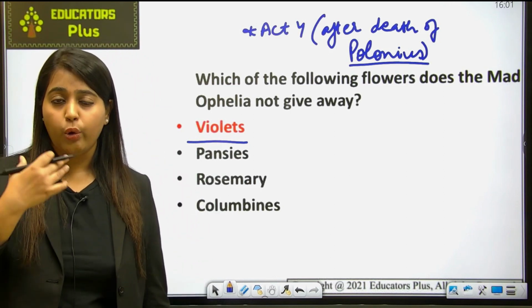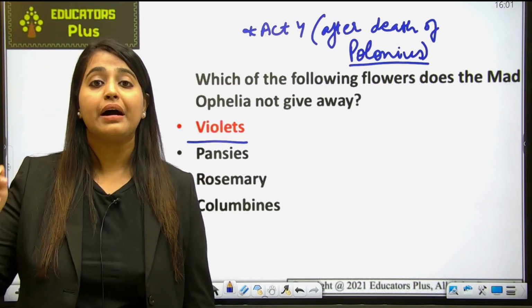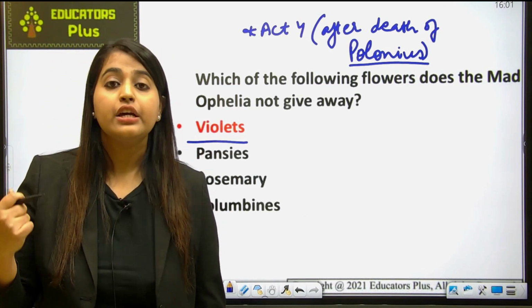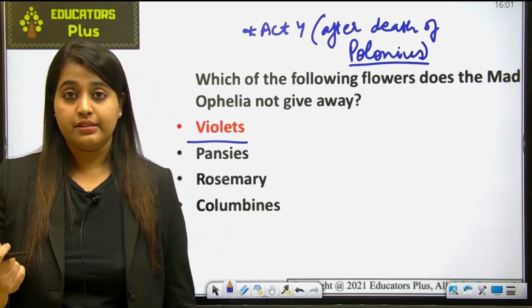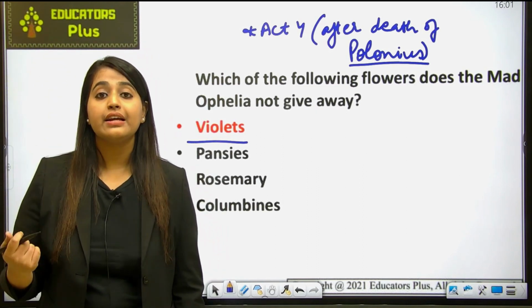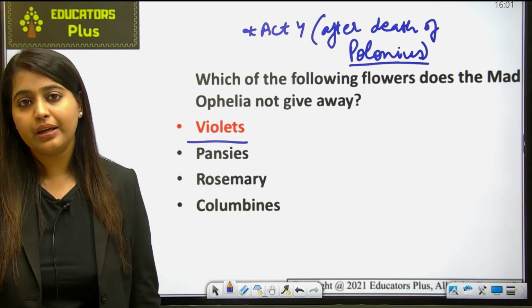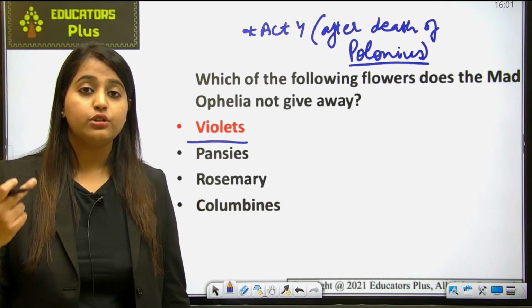She was not in her senses, and she was passing the flowers to whoever she met along the way. She was meeting a variety of people, and the offering of flowers signifies her complex personality.